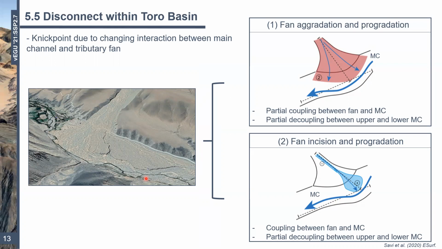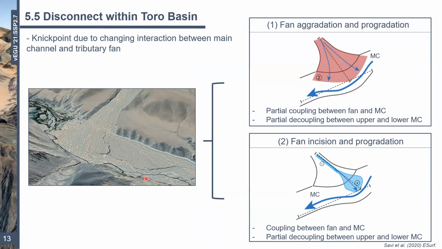The paper by Savi and others referred to in this slide goes into more detail about the impacts of nick points such as this. But put simply, these fans can actually prevent the translation of sediment signals up and downstream. We should therefore not be surprised that we're seeing a difference in the landscape response to climate above and below this confluence or nick point. So this demonstrates the importance of these single landforms in affecting basin-wide change.